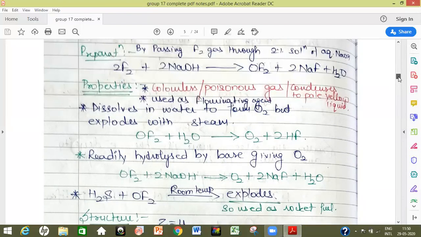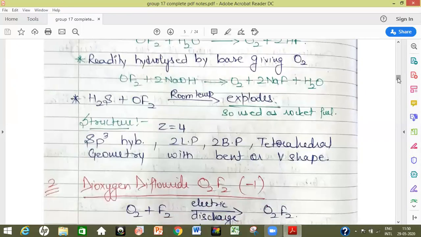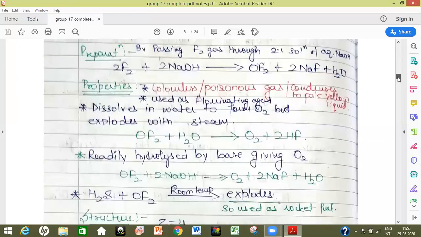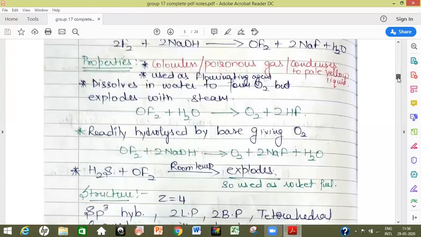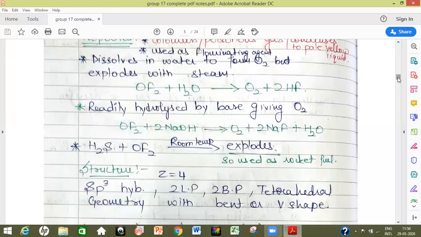Next, we have to discuss the structure of OF2. It is having the value of Z as 4. Z we have calculated from the shortcut using the hybridization, where Z is equal to half multiplied by number of valence electrons in the central element plus any negative charge on the compound minus any positive charge and plus the number of monovalent atoms present in the formula.